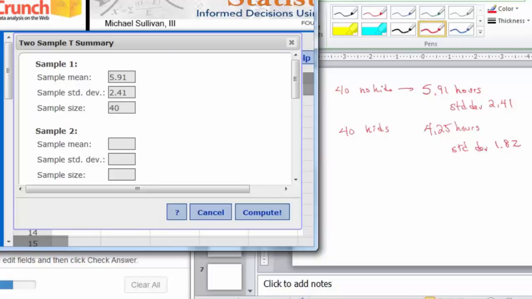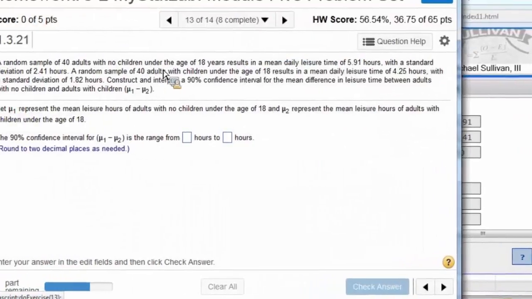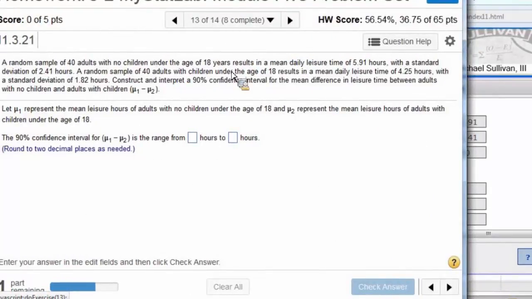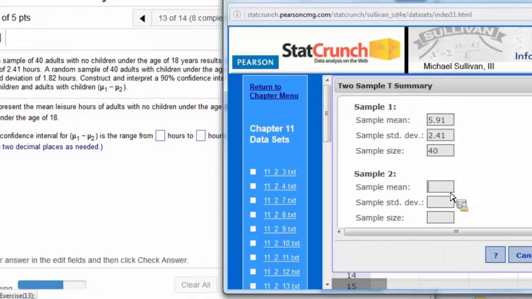I wrote the numbers down on my PowerPoint scratch paper. I'm just copying straight from the MyStatLab problem. Mean of 5.91, standard deviation of 2.41, 40 adults. The second one, mean of 4.25.